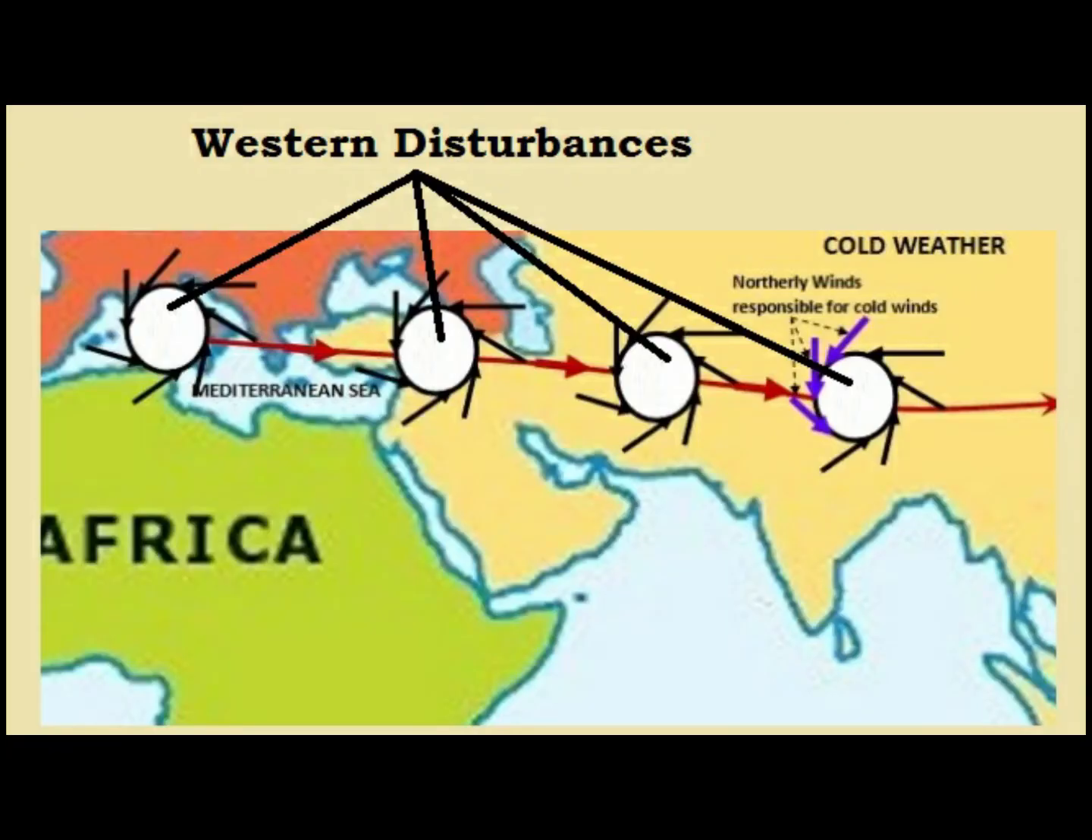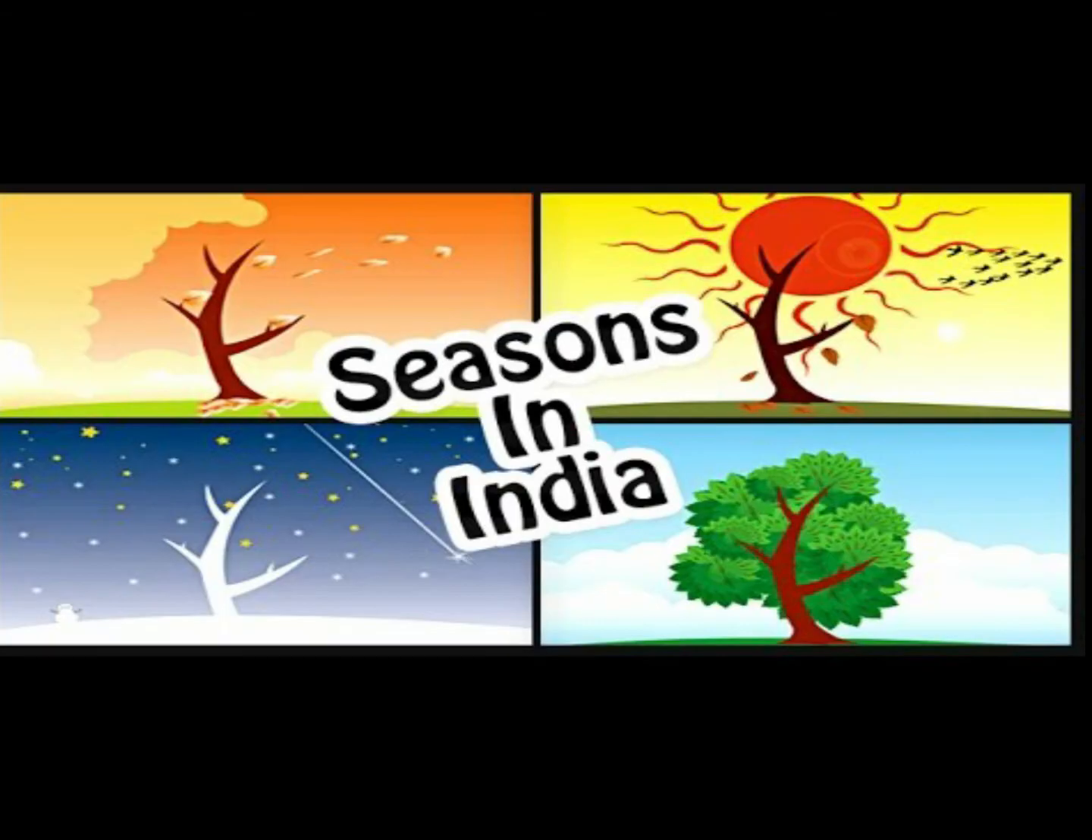Next one is western disturbances. The western disturbances originating in the Mediterranean region play an important role in shaping the climate of northern India. These disturbances bring rainfall and cold waves in the northern side and snowfall to the Himalayas and Jammu and Kashmir. Next, we'll study the seasons of India.